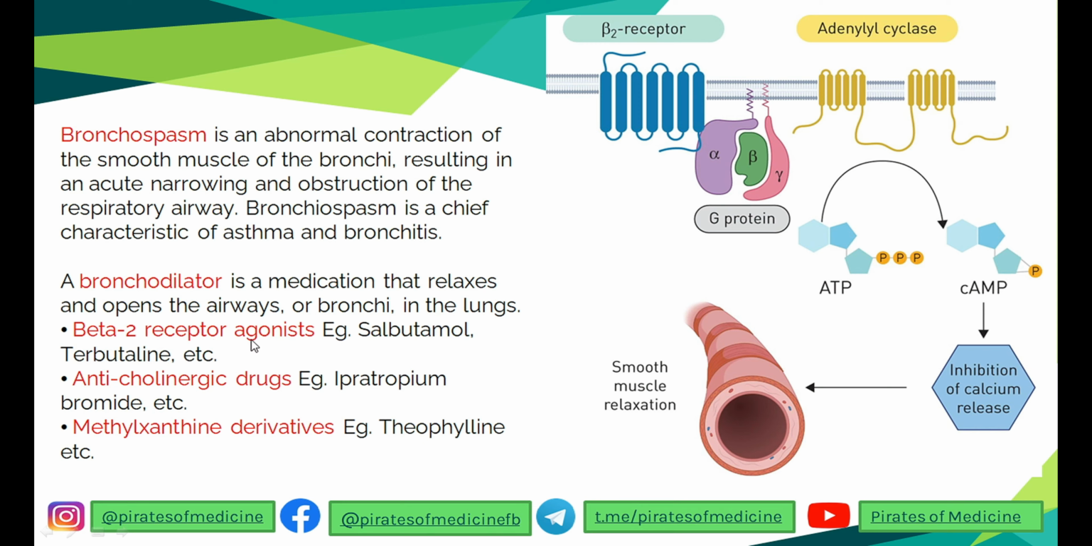First are beta-2 receptor agonists. What happens is that this agonist stimulates the beta receptors, which leads to activation of adenylyl cyclase, which leads to conversion of ATP to cAMP, and this cAMP inhibits the release of calcium, and this leads to smooth muscle relaxation and bronchodilation. That is why beta-2 receptor agonists are given. Beta-2 receptor agonists are salbutamol and terbutaline. Also, we can give other bronchodilators like anticholinergic drugs, ipratropium bromide, and methylxanthine derivatives like theophylline.